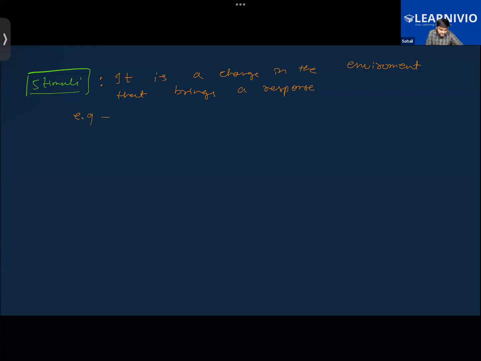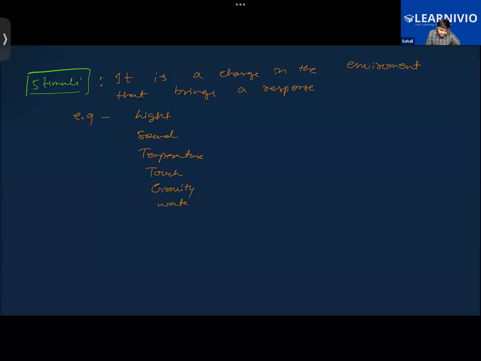Furthermore, the examples of stimuli are as follows: light, sound, temperature, touch, gravity, water, etc. So water can also be a stimulus.